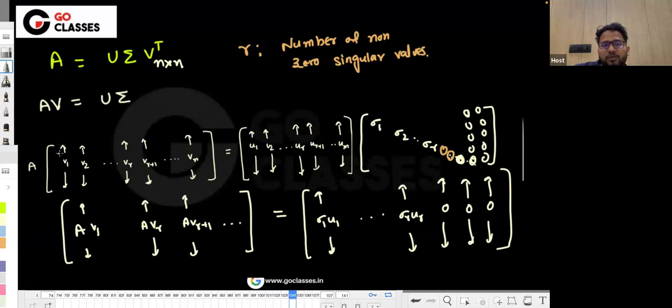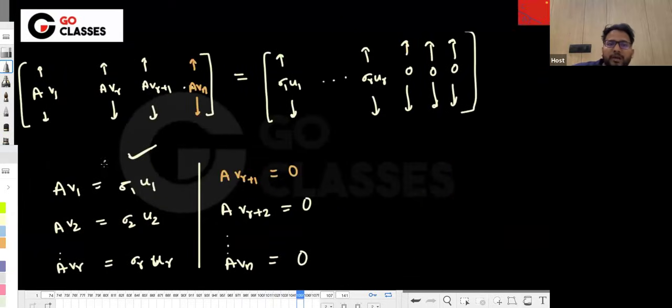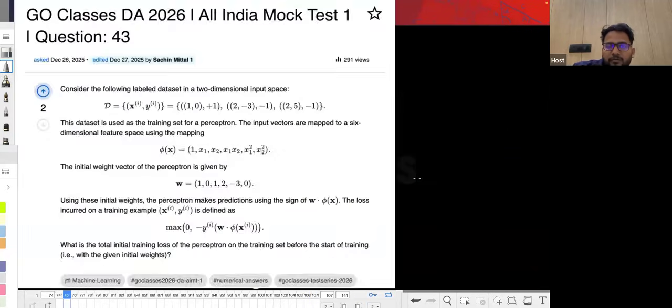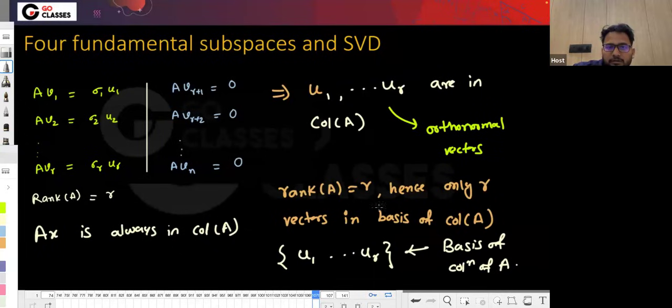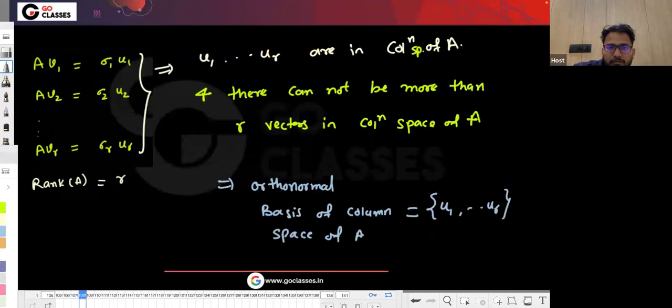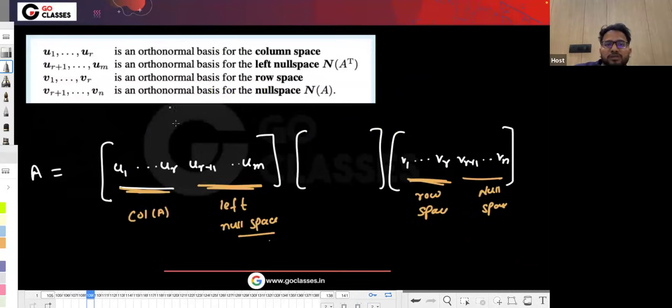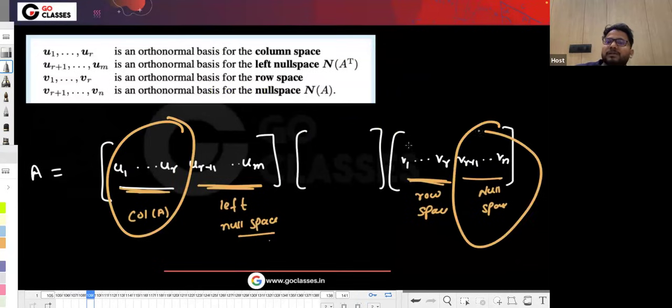Now, you can represent this setup like this: AV1 equal to sigma 1 U1, AV2 equal to sigma 2 U2, and then till rank it will be till R, and then last vectors will be like this, right? So you can say U is in the column space, and these V's are in the null space. Yeah, so these U's are in the column space, and then these V's are in the null space.